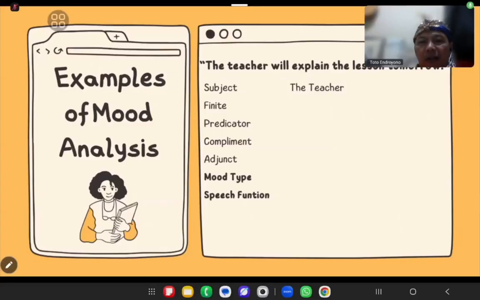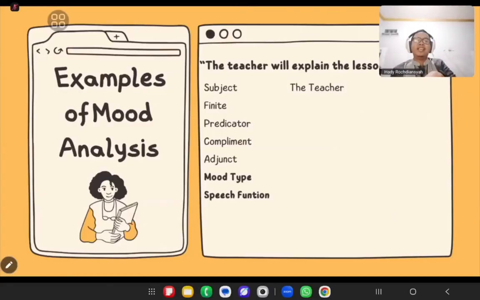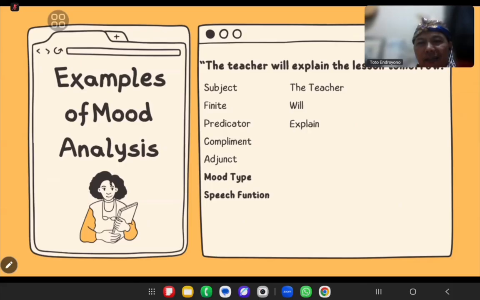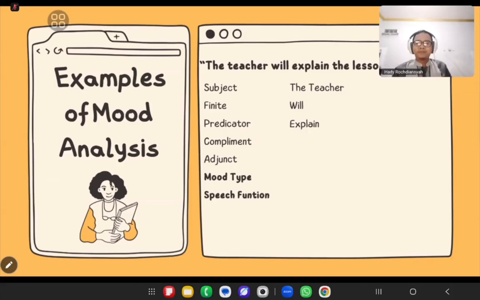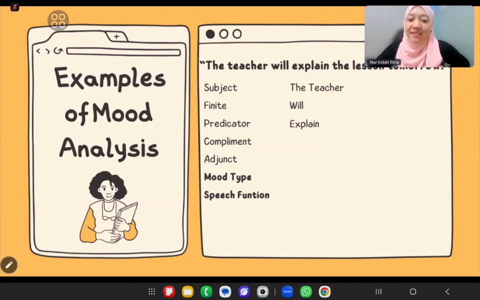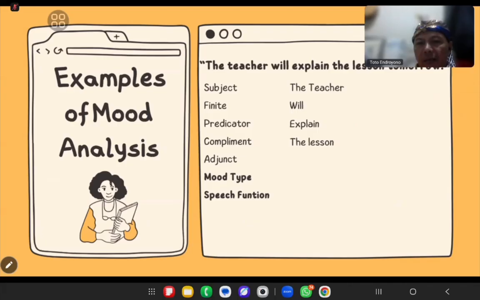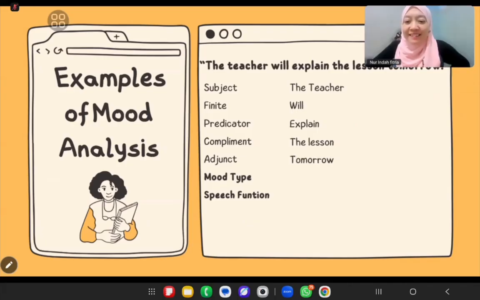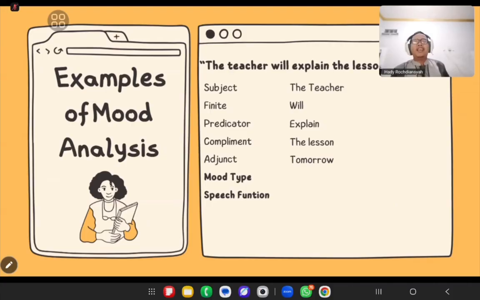Explain. Is it will? No, the finite is the modal will, and the predicator is explain. And the subject is Mr. Toto. Okay, that's great. And the complement is the lesson. Good. And the adjunct is tomorrow. Okay, let's analyze what type of sentence this is.